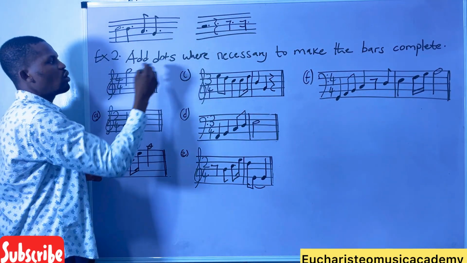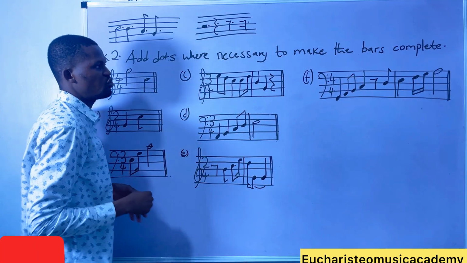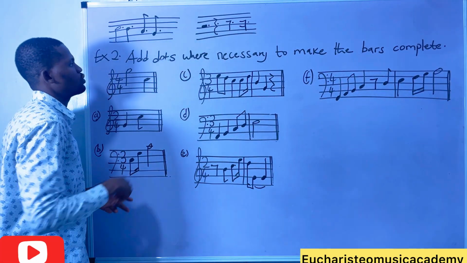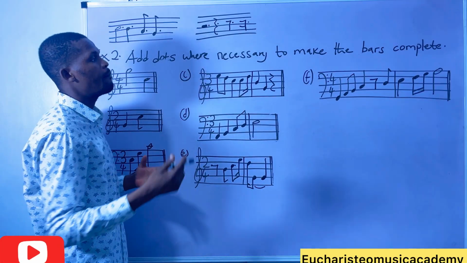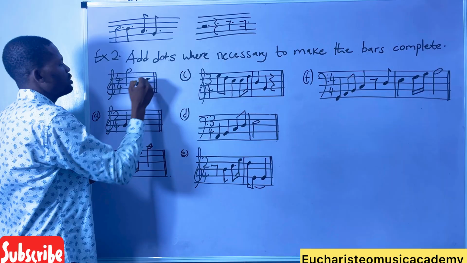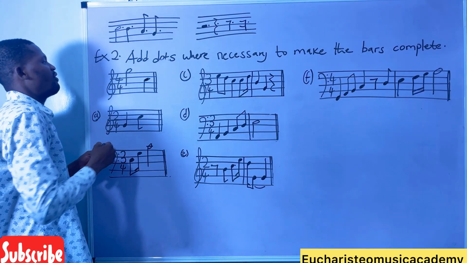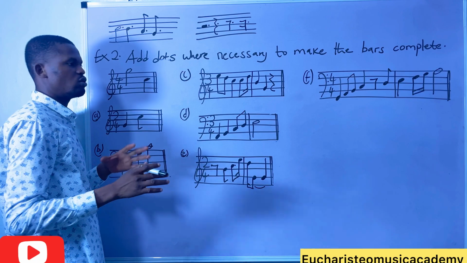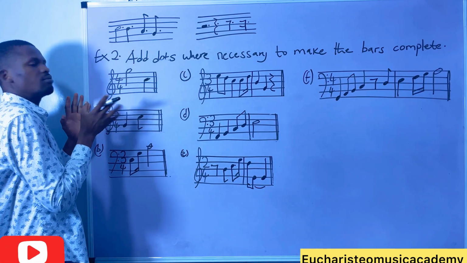Exercise 2. Add dots where necessary to make the bar complete. And this was the example that was given. This is 4/4 time, and we have one minim and 1 crochet. Where should we add a dot that will make the bar complete?